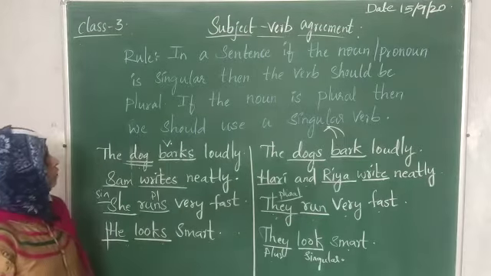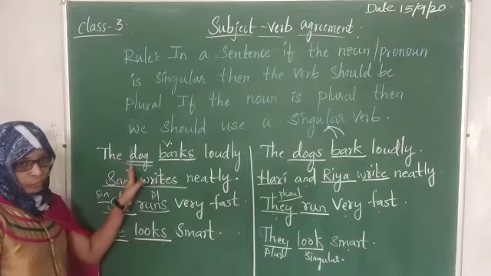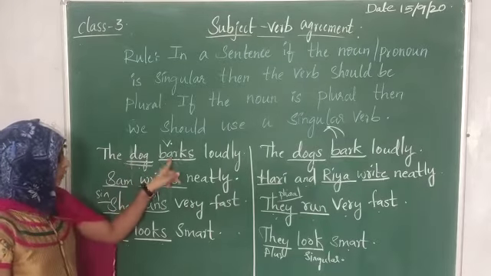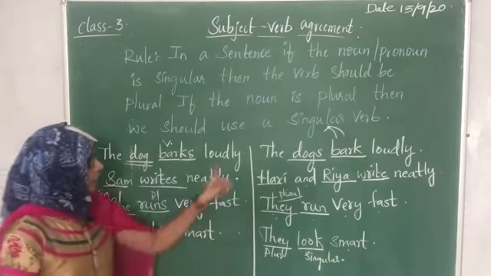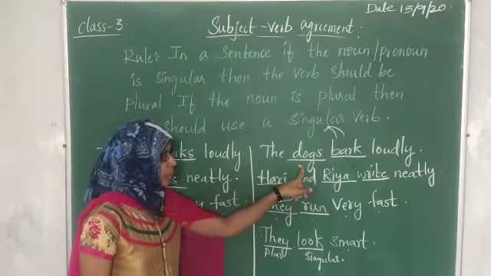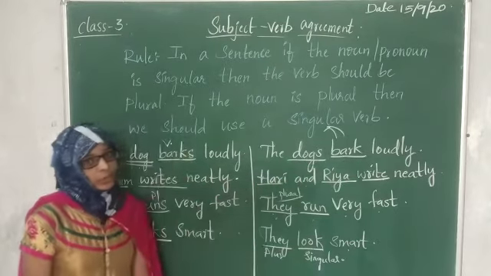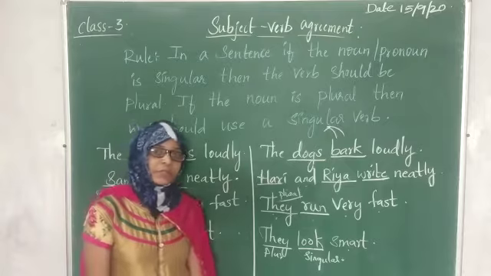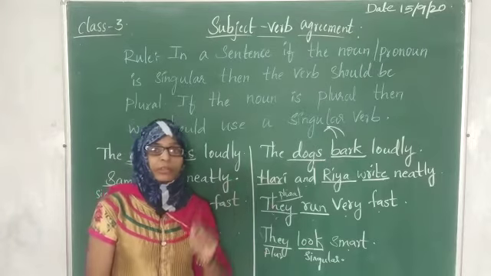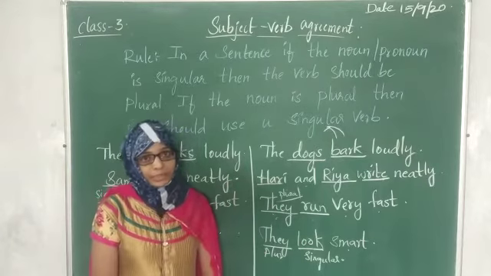What is the rule we are talking about? If the noun or pronoun is singular, the verb should be plural. If the noun or pronoun is plural, the verb should be singular. You can go through this afterwards once again. You have this in the textbook too, children. So go through these examples.